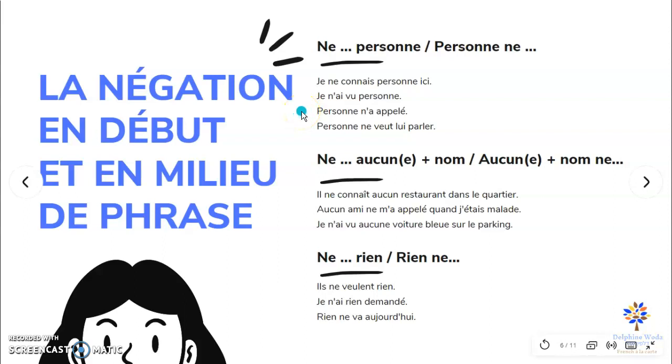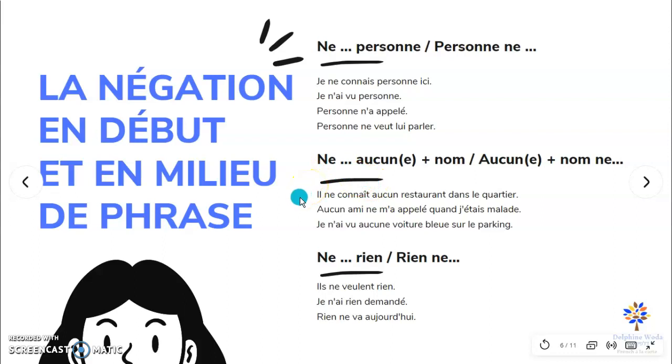Personne n'a appelé. Nobody has called. Personne ne veut lui parler. Nobody wants to talk to him. Okay? So here, of course, the personne, the nobody, is the subject of the verb after that. It's exactly the same with this: any, and the noun. For example, aucun. Okay, let's have a look at the examples.